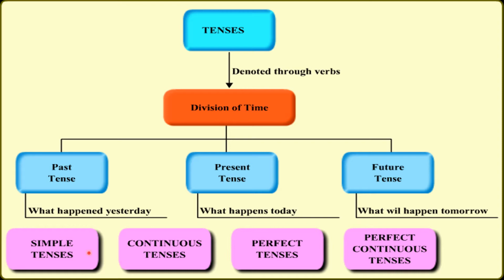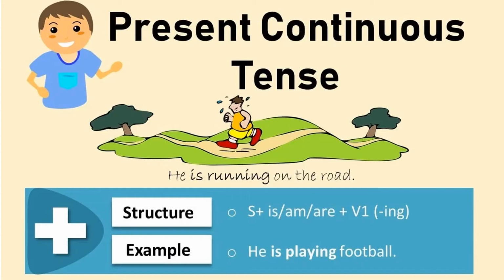In the previous chapter we discussed simple tense, and in this chapter we will discuss continuous tense. So let's start. The present continuous verb tense indicates that an action or condition is happening now, frequently, and may continue in the future.